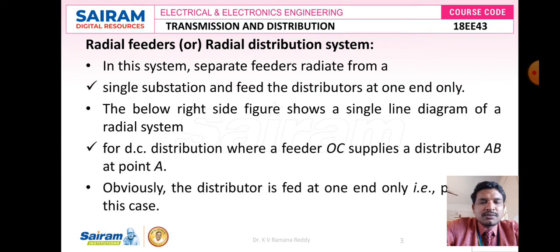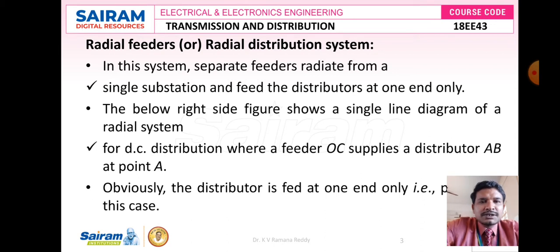Let us discuss the first class of distribution system, that is radial feeders or radial distribution system. In these radial feeders, separate feeders radiate from a single distribution point and feed the distributors at one end only.